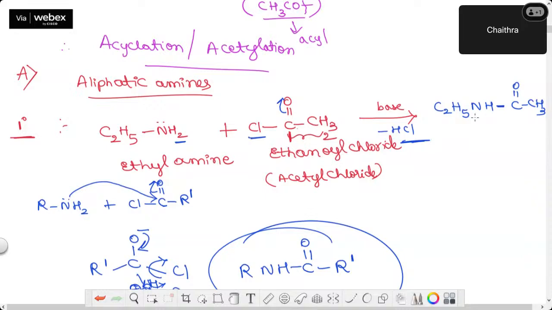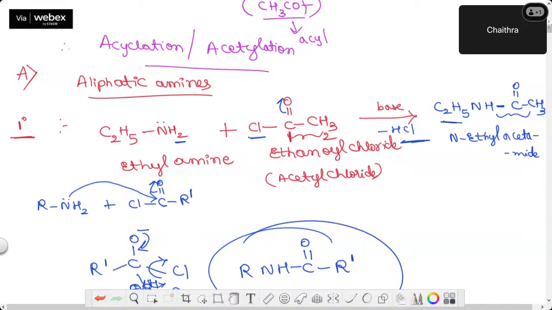HCl. Correct? So I can call this N ethyl, because this group is an alkyl group. This part is called acetamide. N ethyl acetamide, the final product. Okay, this is the story of aliphatic primary amine.